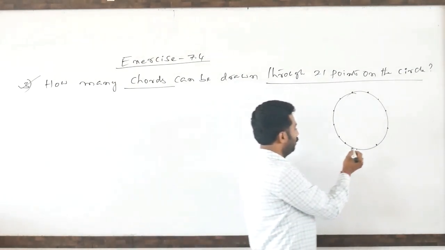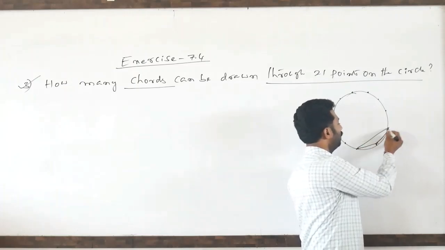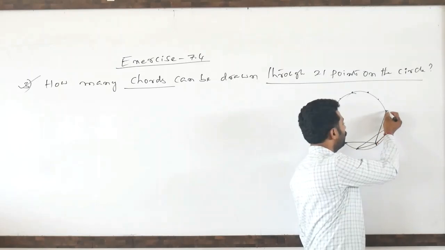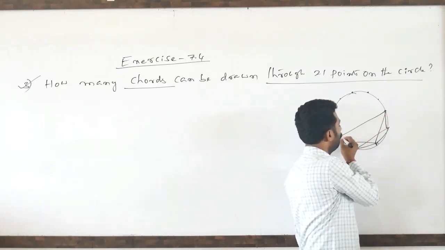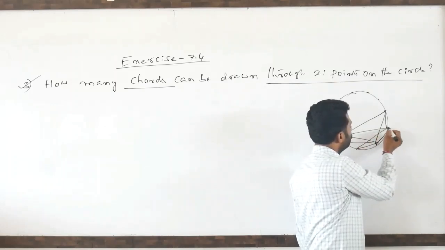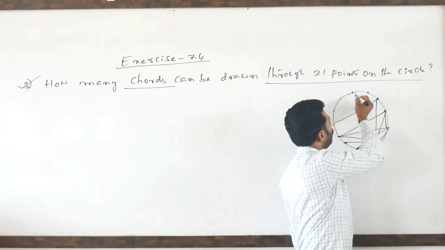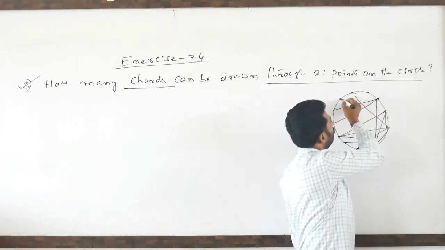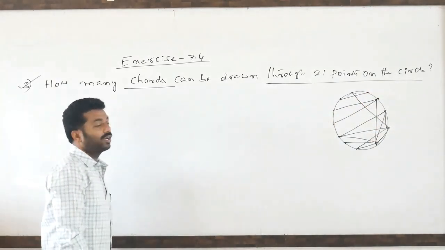You observe, this is a chord, or this is a chord, or this is a chord, and so on. Like that, how many chords can be drawn?